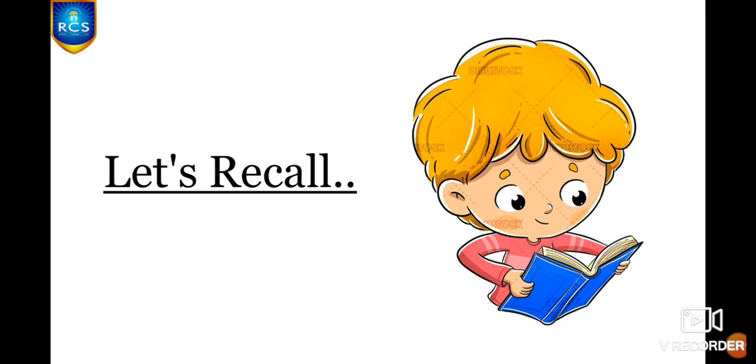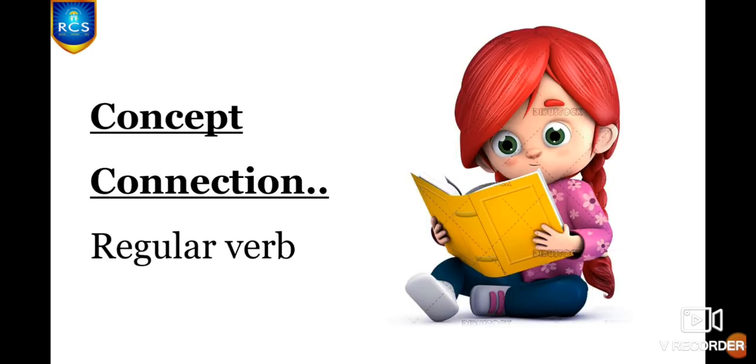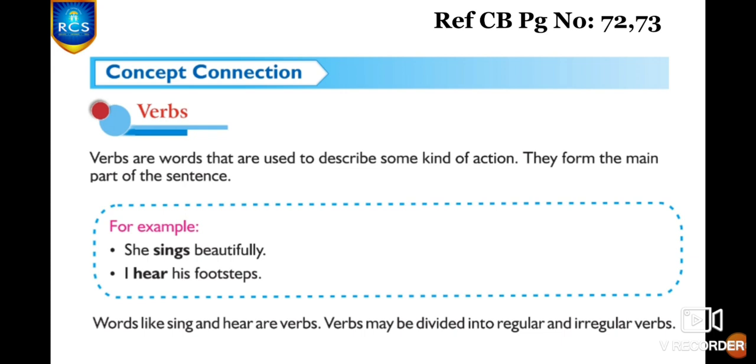And now let's recall what we have learned in our earlier session. Concept connection of chapter 4, that is regular verb. We all know that verbs are words that are used to describe some kind of action and they always form the main part of the sentence. These verbs are divided into regular and irregular verbs.